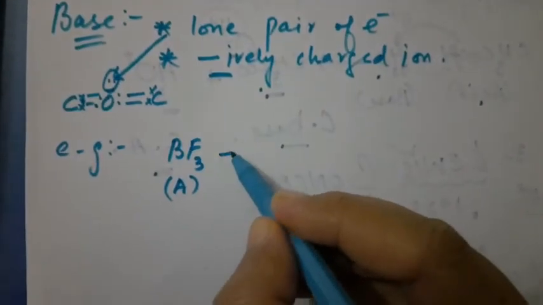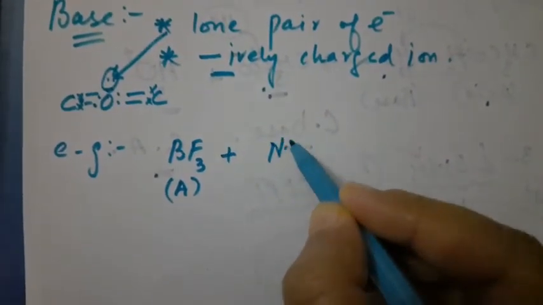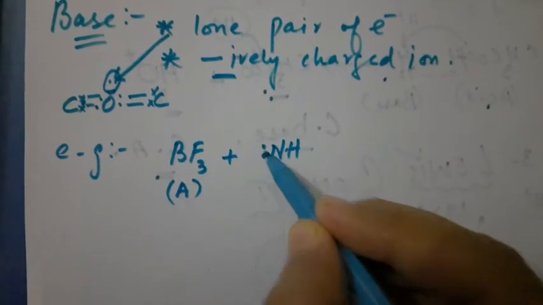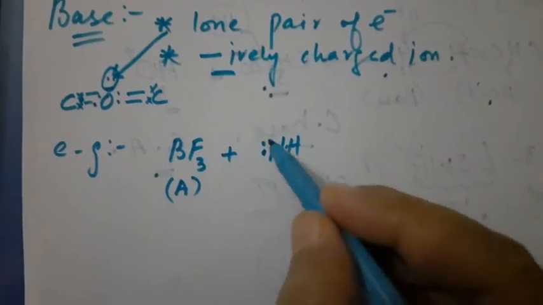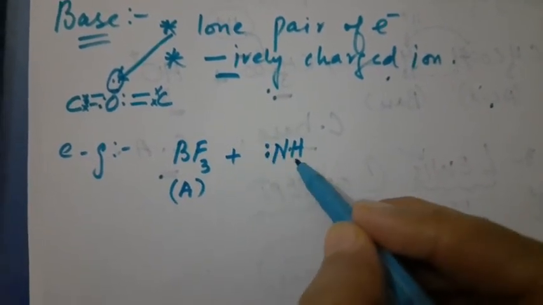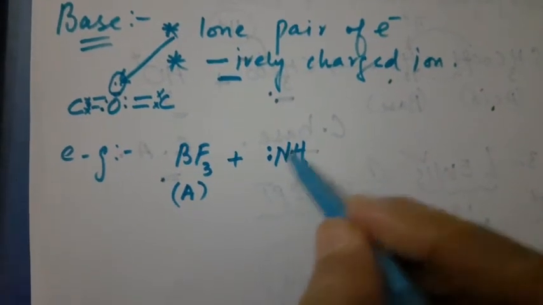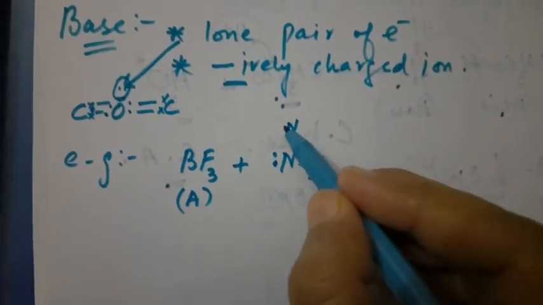For example, we have BF3, right? This acts as an acid, and this will react with NH3 ammonia, as we know that nitrogen having one unpaired electron, right? Nitrogen, for example, look at this.